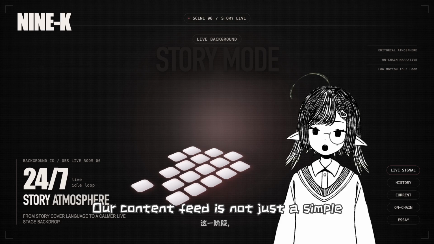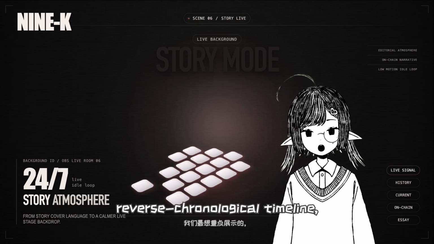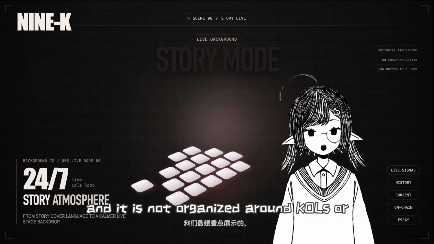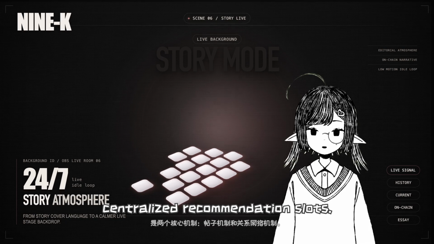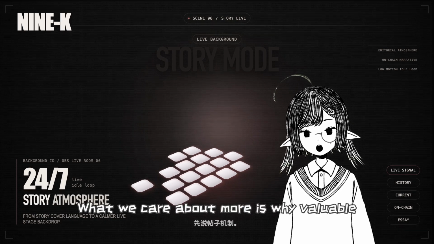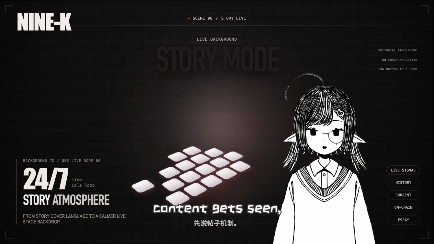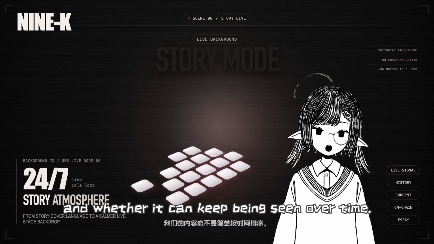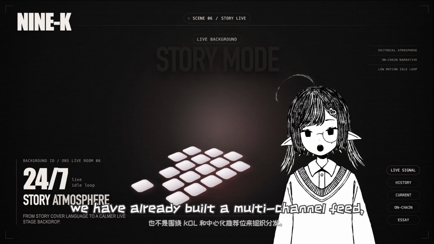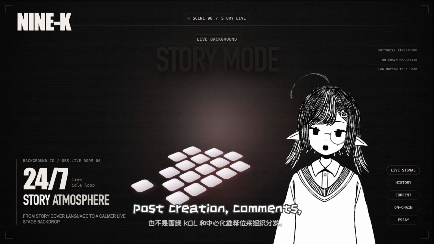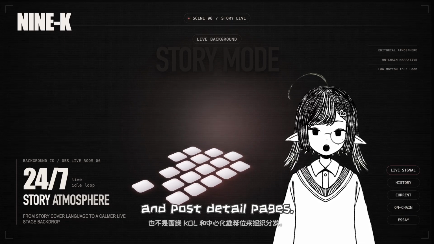Our content feed is not just a simple reverse chronological timeline, and it is not organized around KOLs or centralized recommendation slots. What we care about more is why valuable content gets seen, and whether it can keep being seen over time. To support that, we have already built a miscellaneous feed, post creation, comments, and post detail pages.